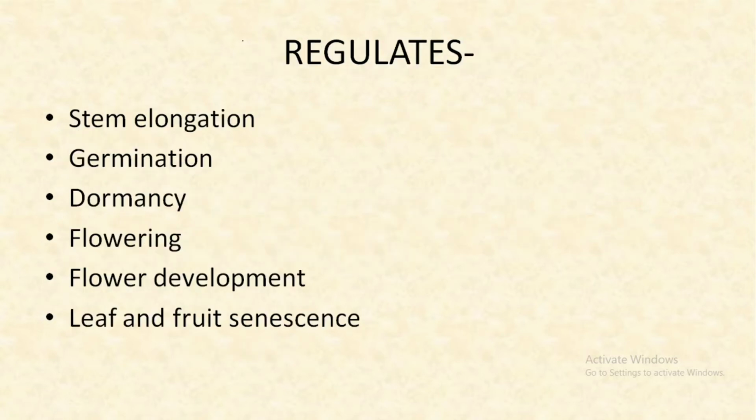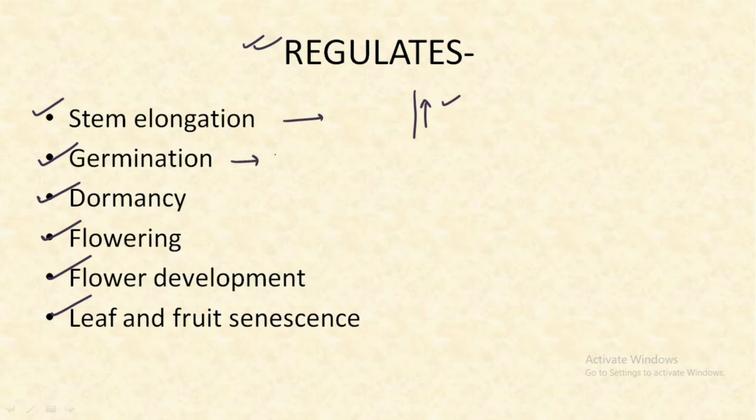In general, gibberellic acid regulates stem elongation, germination, dormancy, flowering, flower development and the leaf and fruit senescence. What do we mean by stem elongation? Gibberellic acid regulates the elongation, or helps to increase the length of the stem. It plays a positive role in the germination of the seeds and it also helps in breaking the dormancy.